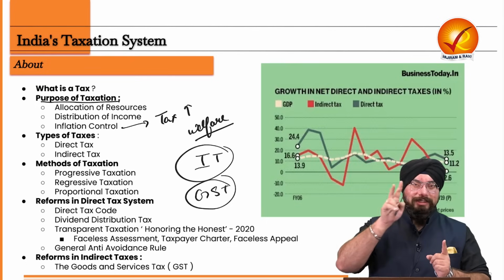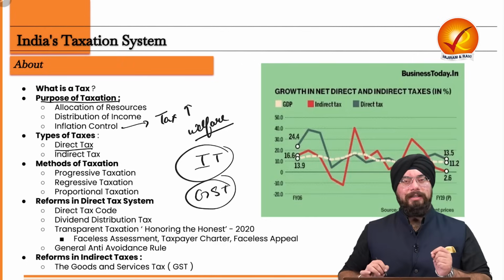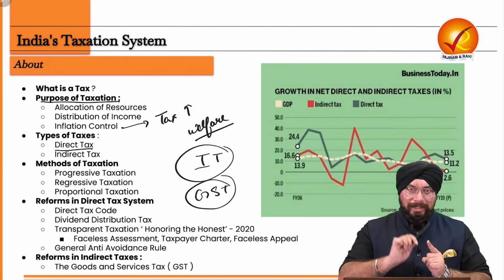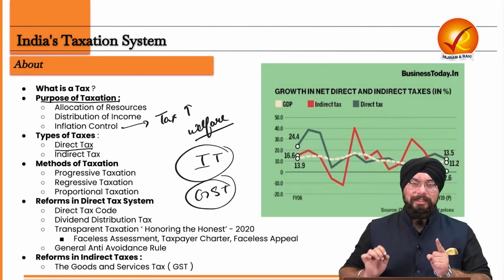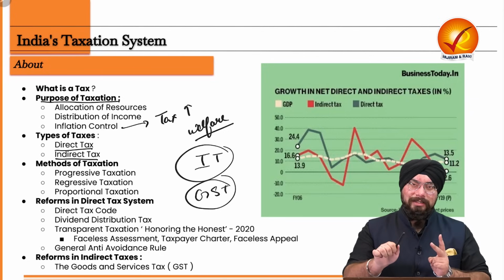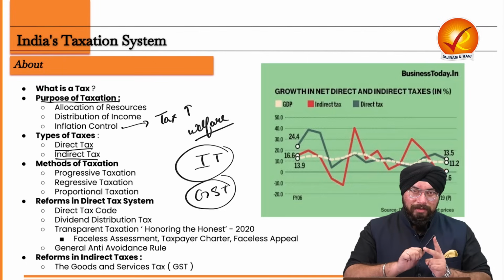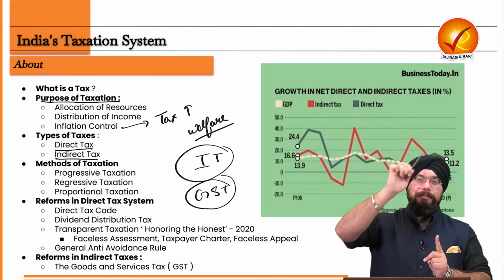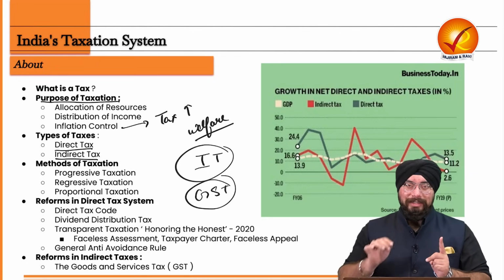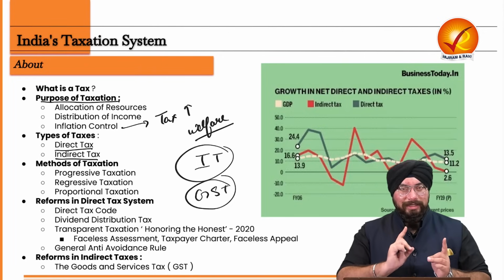So, first is income tax, second is GST. Now, income tax is an example of direct tax, whereby you as individuals are directly paying the taxes to the government. And GST is an example of indirect tax, whereby you are paying the taxes but not directly to the government. There is someone in between to whom you are paying taxes and that someone is ultimately paying the tax to the government. So you are paying the tax to the government in an indirect way, right? That is indirect tax.